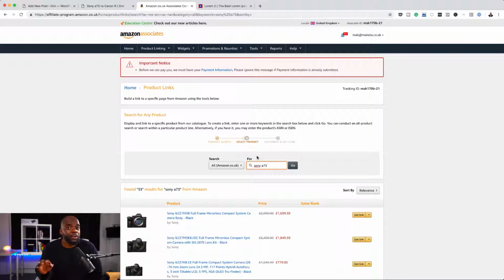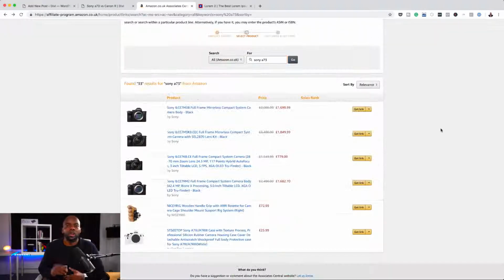And this is very, very important. Make sure you actually log into Amazon Associates and do it this way, because this is how you're going to get rewarded if someone buys this camera using your link. Okay, so now that all my products are showing, the next thing we want to do is get your link from here.